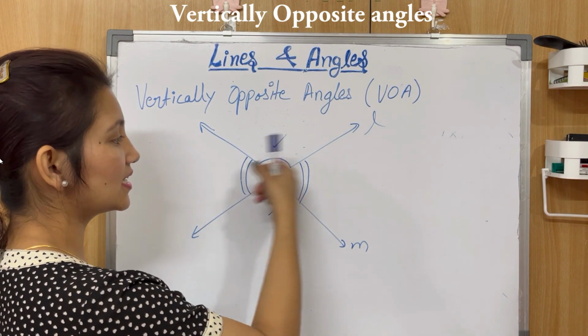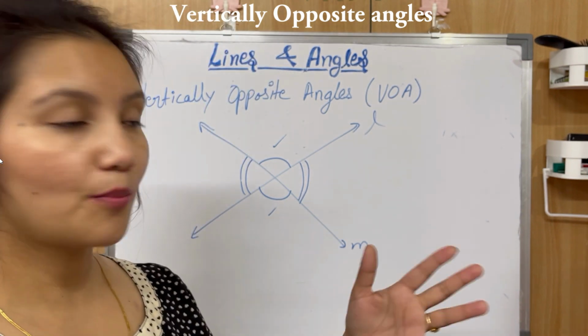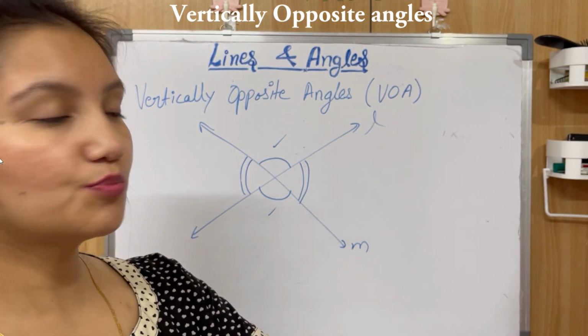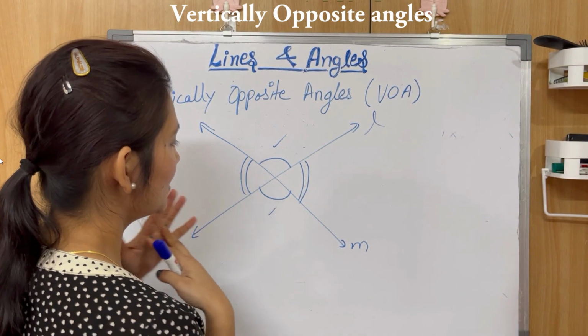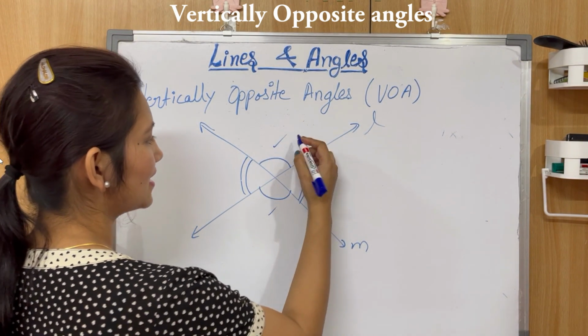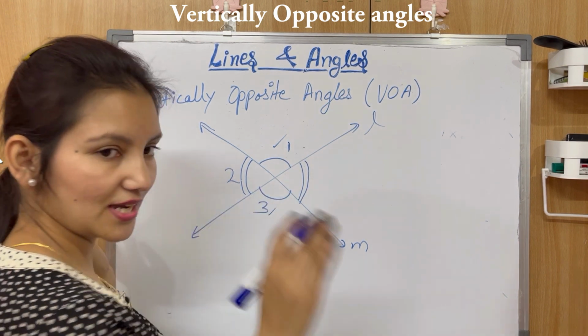If this is 160 degrees, it will be 160 degrees because they are forming a pair of vertically opposite angles, okay? If you want me to prove it, we can prove it here. You want to see it? Let's do it. Now let's name these angles. This is angle 1, let's say this is 2 and this is 3, right?